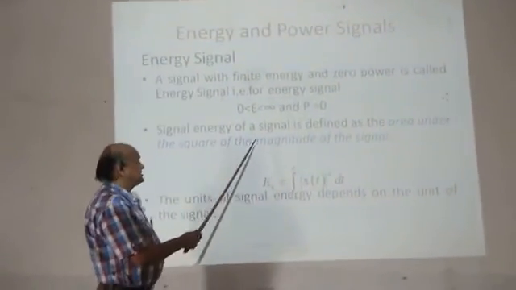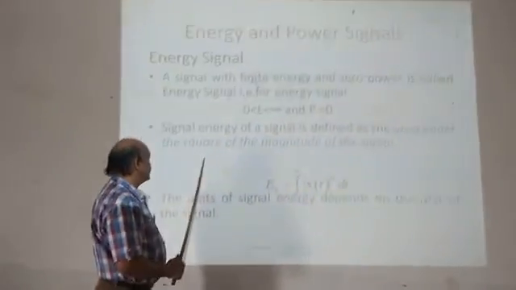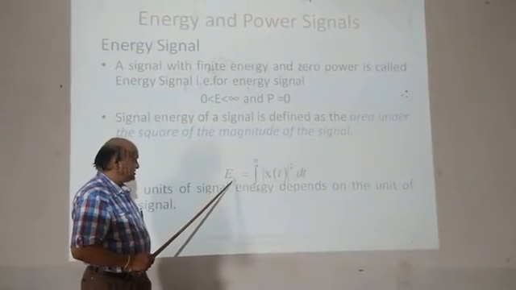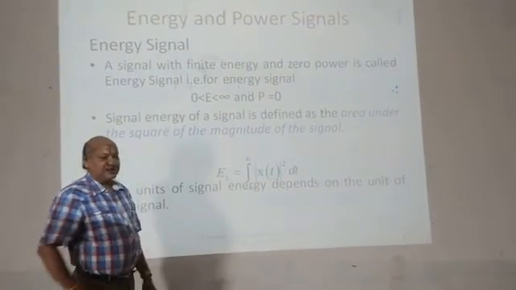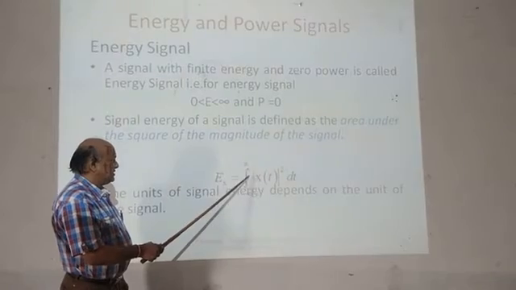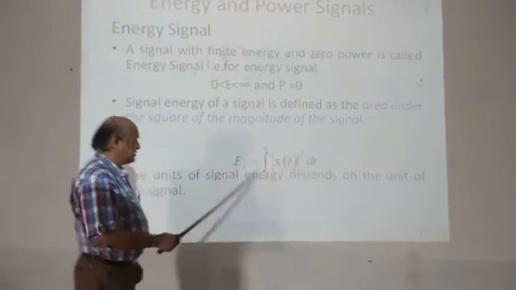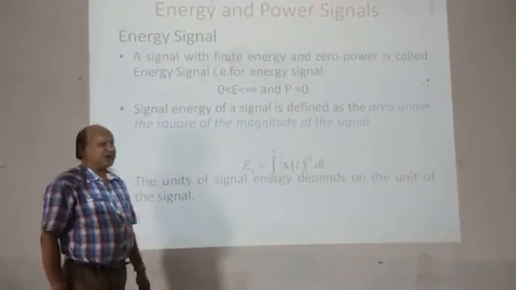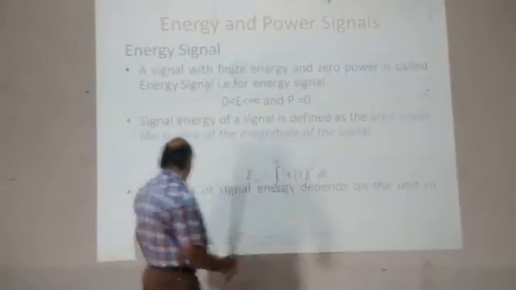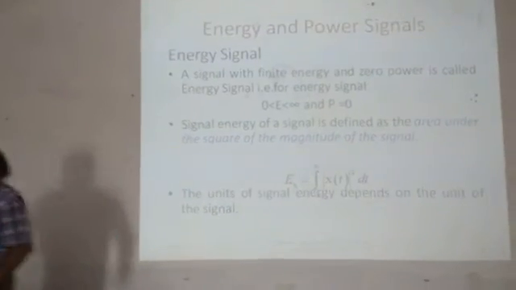The signal energy of a signal is defined as the area under the square of the magnitude of the signal. The energy is the integration from minus infinity to infinity of magnitude of x of t square dt. So this equation gives you the energy of the particular signal. The unit of the signal energy depends on the unit of the signal.